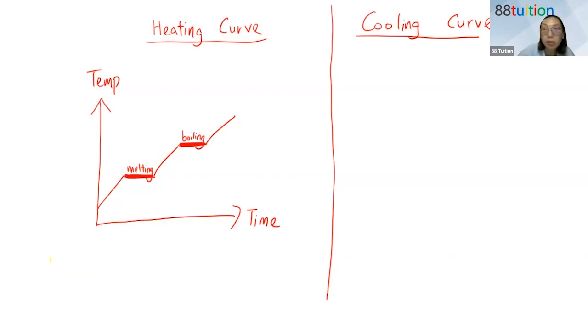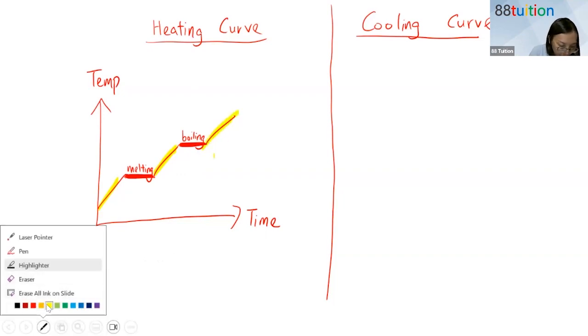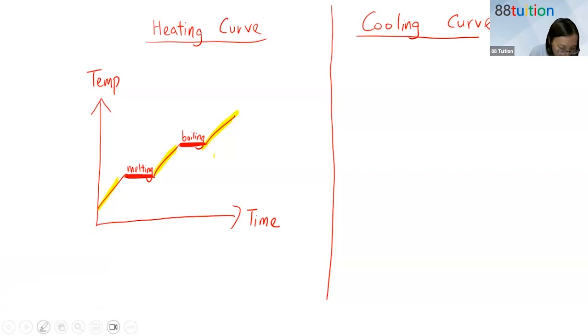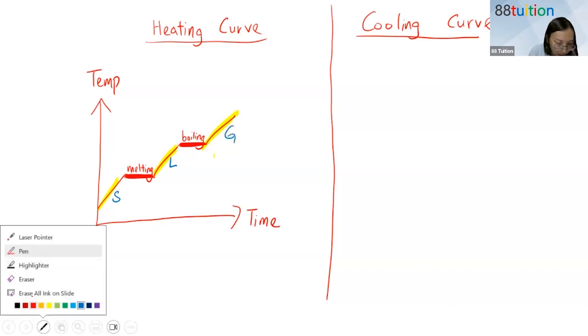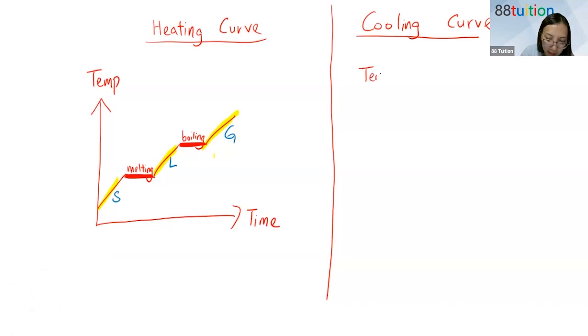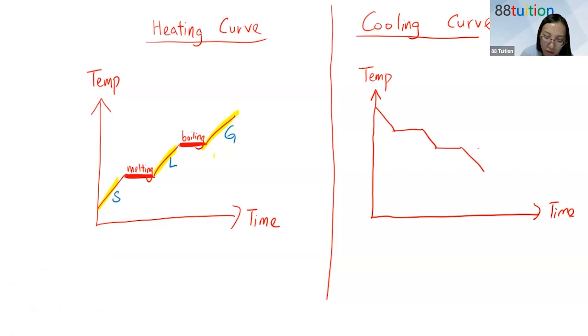So basically you will, let me admit someone. All right, so this part, the three slopes, you will be the three states. So you will have solid, liquid, and gas. All right, so in the same way, I can also draw the cooling curve. So I have temperature and then time. So I have one slope, horizontal line, another slope, horizontal line, another slope.